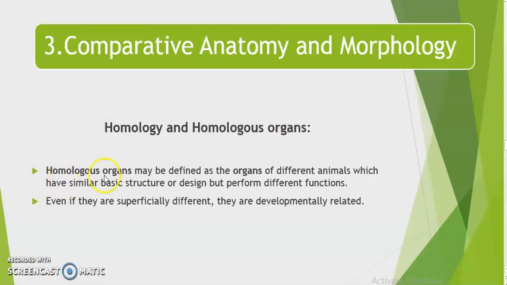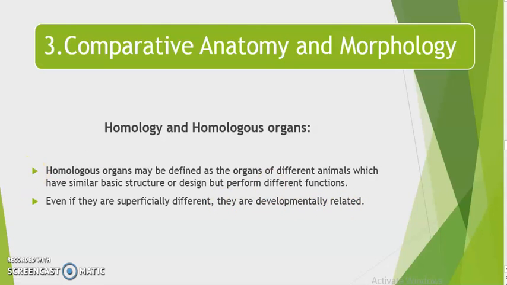So what are homologous organs? Let us see. Homologous organs may be defined as the organs of different animals. So there must be at least two different animals, which have a similar basic structure, or you can say a similar basic design, but perform what? Different functions. They do not perform the same function, and they are superficially different. If we look at them superficially, they look totally different, but if we talk about the internal structure, design and pattern, they are developmentally related. They show striking similarity in their development.